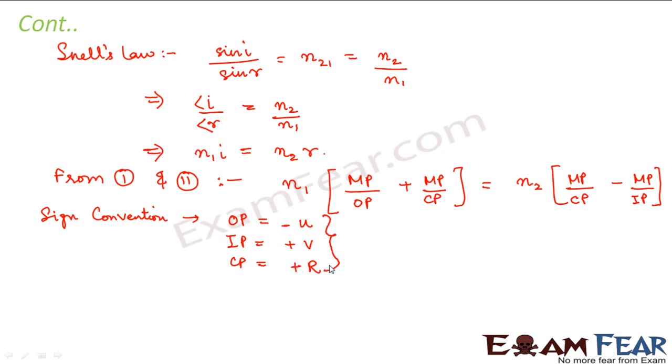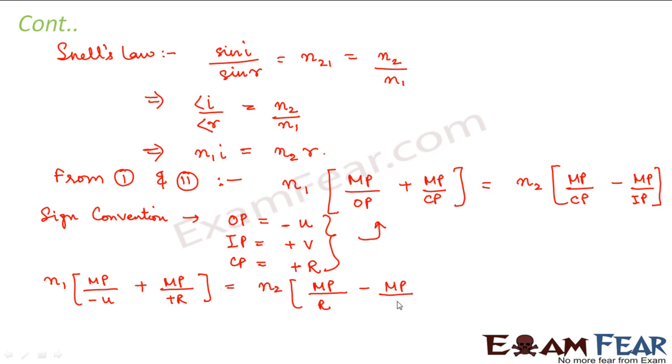So let us put these values in the above equation. So what do we get? We get N1 into MP by minus U plus MP by plus R is equal to N2 into MP divided by R minus MP divided by V. Now MP will get cancelled from both the sides, so we get minus N1 by U plus N1 by R is equal to N2 by R minus N2 by V. Right?